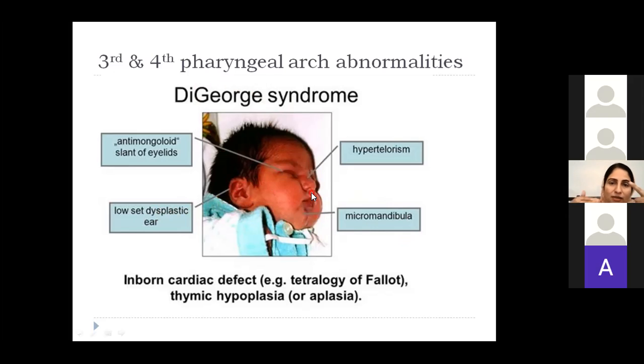What was in Treacher-Collins? First arch derivatives were defective, there was ear abnormality. What was in Pierre-Robin? Tongue abnormality plus palate abnormality. What is in DiGeorge? There is thymic hypoplasia and cardiac defect. Along with the pharyngeal arch abnormalities there is cardiac defect and thymic hypoplasia. Are you clear about these three syndromes? These are related with the abnormalities of particularly the first pharyngeal arch and the third and fourth pharyngeal pouches.